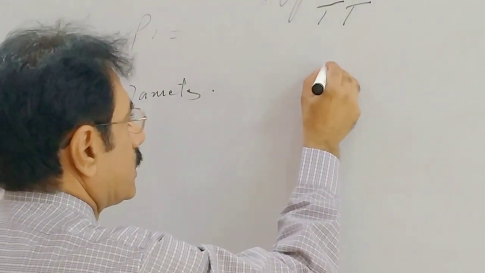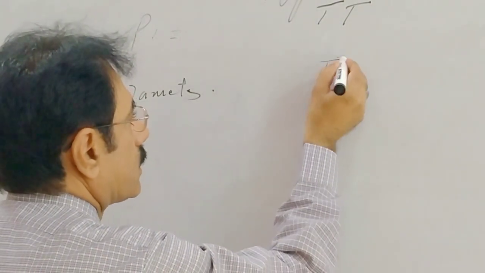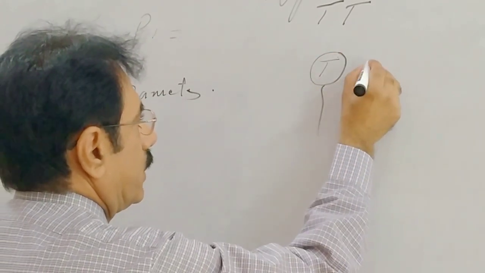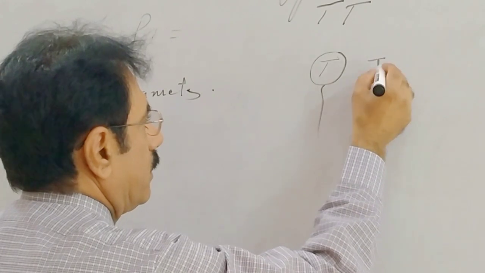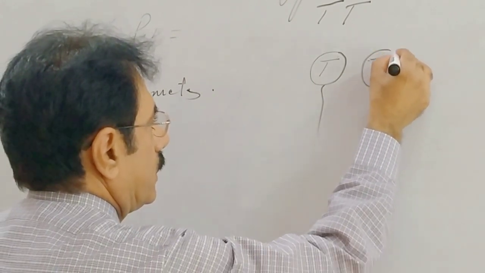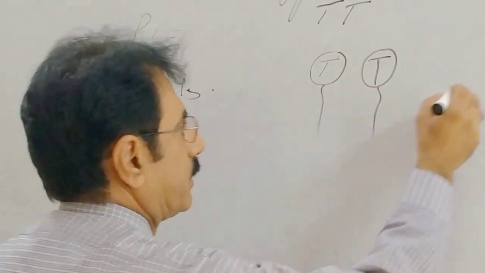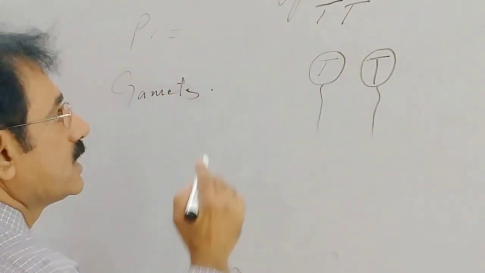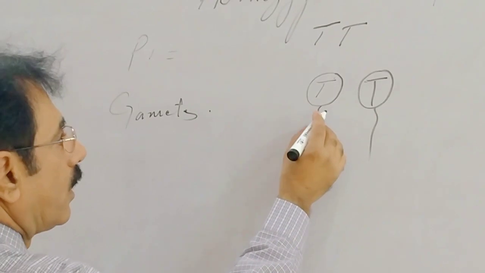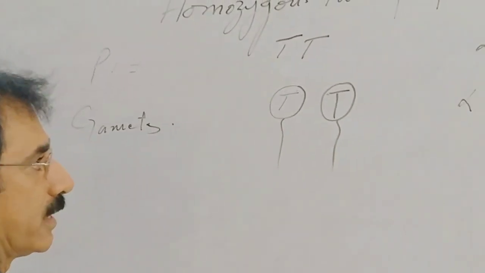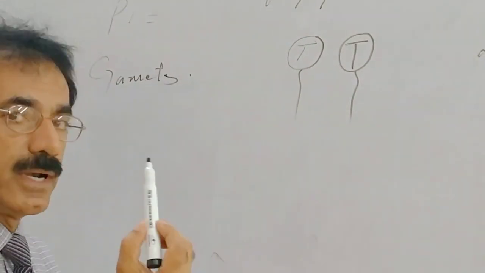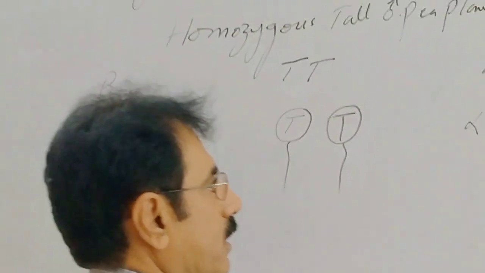For the gametes, T capital, and suppose this is the male, we can show it as a sperm, T capital. At the time of gamete formation, these genes are passed into different gametes, and thus a gamete receives only one gene for that particular character.